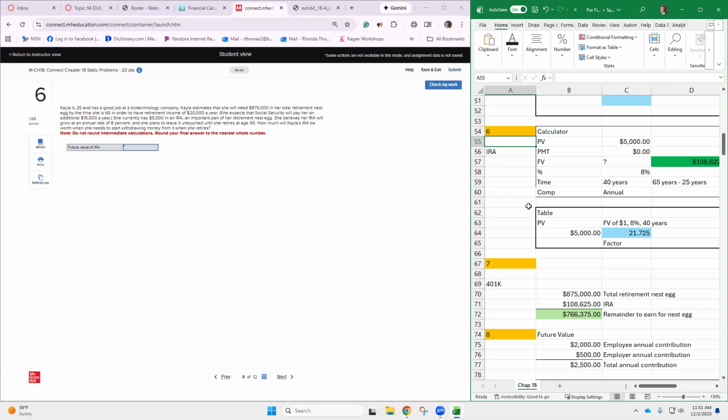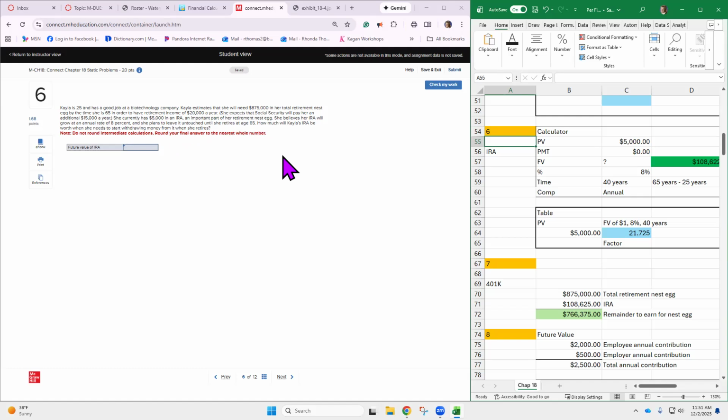If you have your house paid off and you have money saved, a retired person without a house payment might be able to do that. So we're going to work on this $20,000 of retirement income. She currently has $5,000 in an IRA. It's an important part of her retirement nest egg.